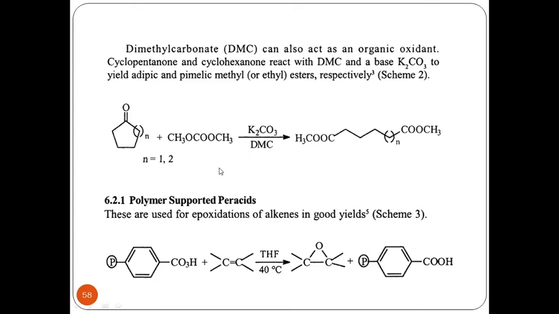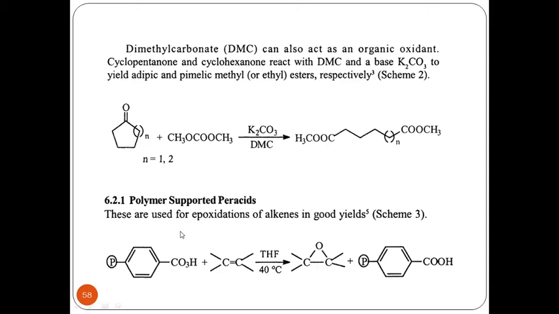So here, in this particular system, I am doing a ring opening reaction along with the oxidation. The dimethyl carbonate is acting as a complete oxidant, in which I am going to get a diester type of system. Again, in this way, DMC is one of the reagents which is a proper green chemical reagent. Other than that, polymer supported per acids.